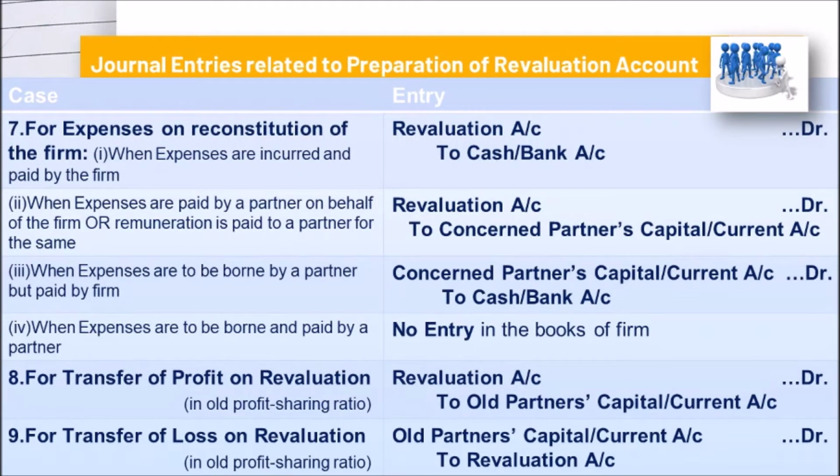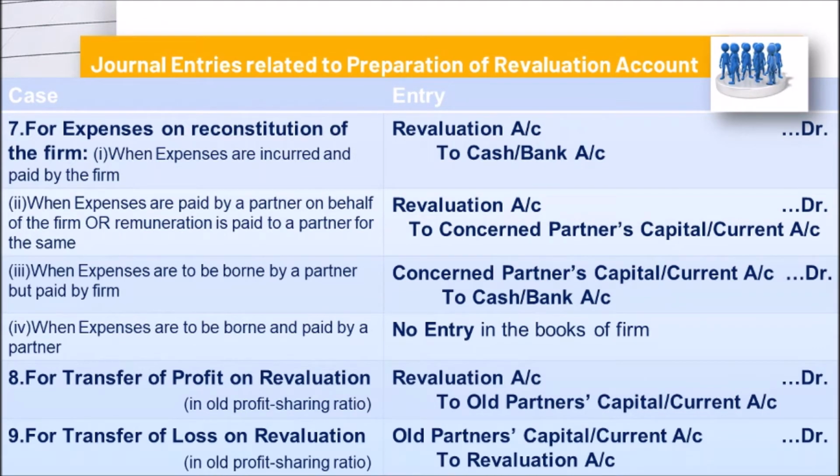now further, for expenses on reconstitution of the firm, when expenses are incurred and paid by the firm, then revaluation account debit to cash or bank account, because this is the expenditure entirely belonging to firm only. But another condition, when expenses are paid by a partner on behalf of the firm or remuneration is paid to a partner for the same, so in that case revaluation account is debited, because this expenditure belongs to firm, and concerned partner's capital or current account is debited, because his liability will increase, his capital amount will increase, which is a liability on firm.